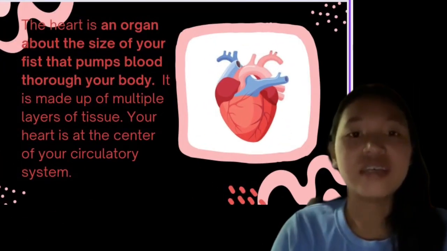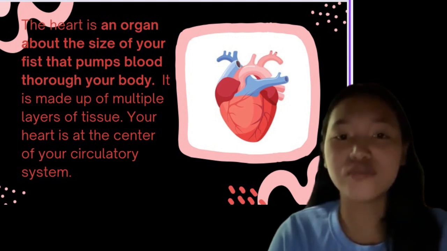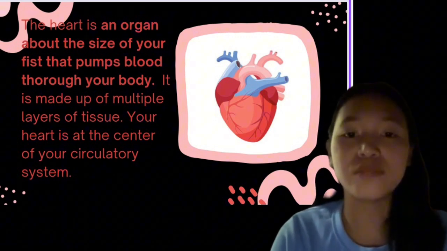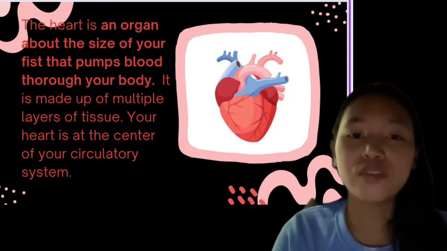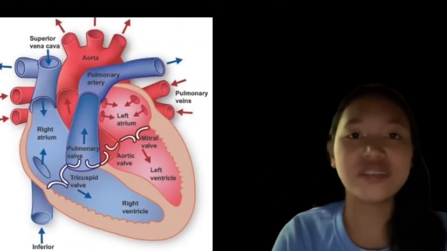Heart. The heart is an organ about the size of your fist that pumps blood through your body. It is made up of multiple layers of tissue. Your heart is at the center of the circulatory system.